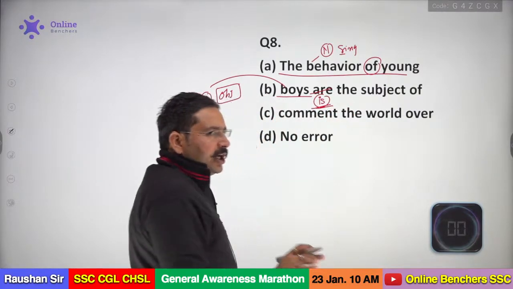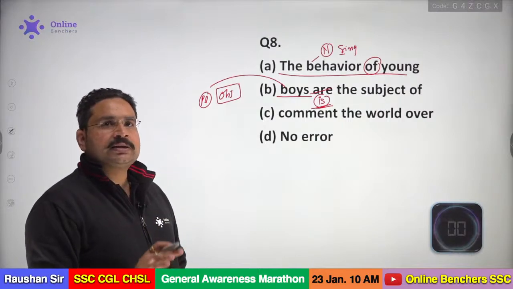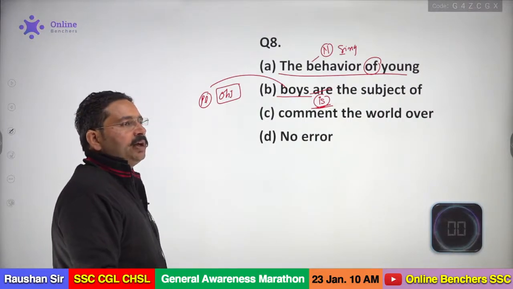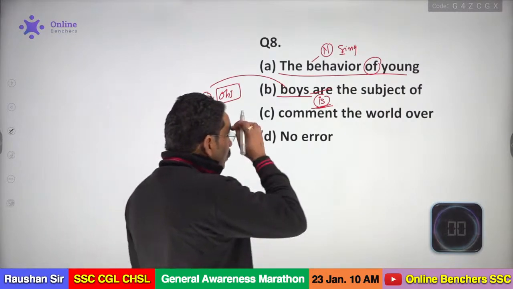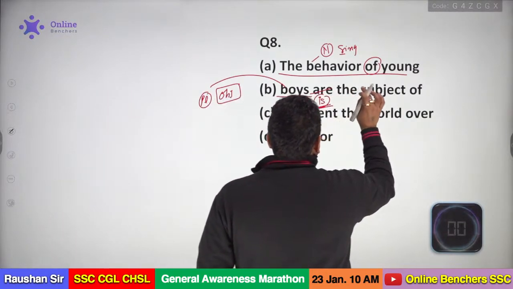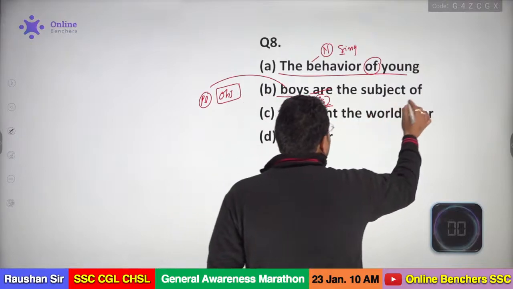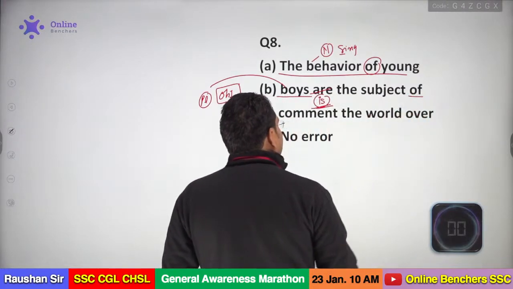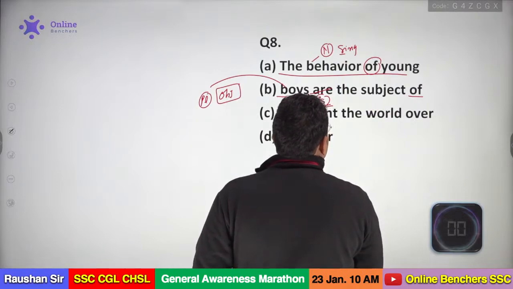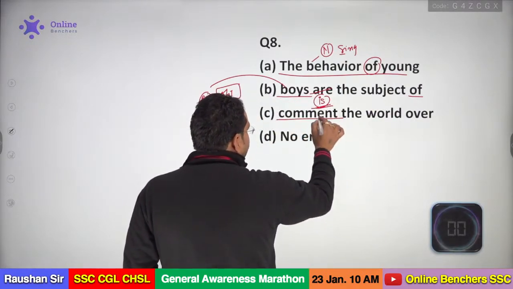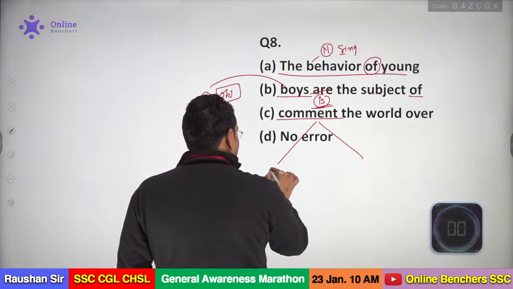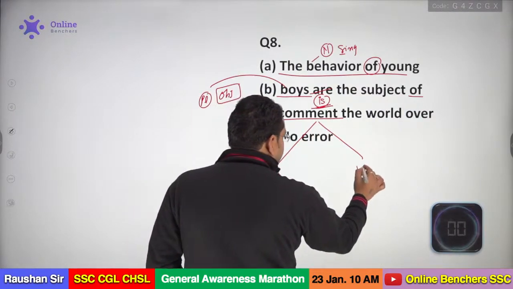Now first I want to clarify that this is the error we have in this sentence, but after that we have to clarify some points. If I say the behavior of young boys is the subject of, what is the subject of? If of is the preposition here, then that word should be, listen carefully, either a noun or a verb. Am I correct?